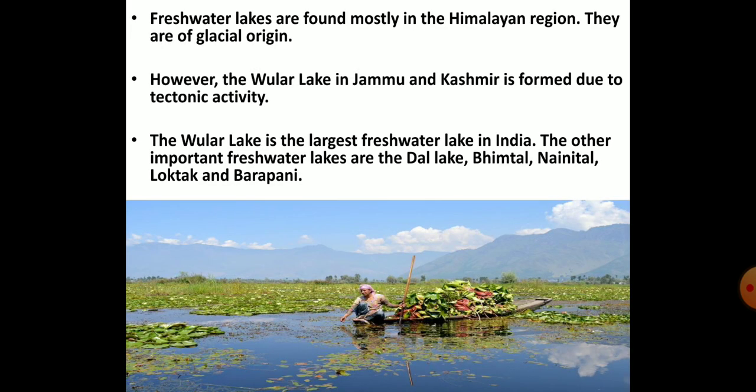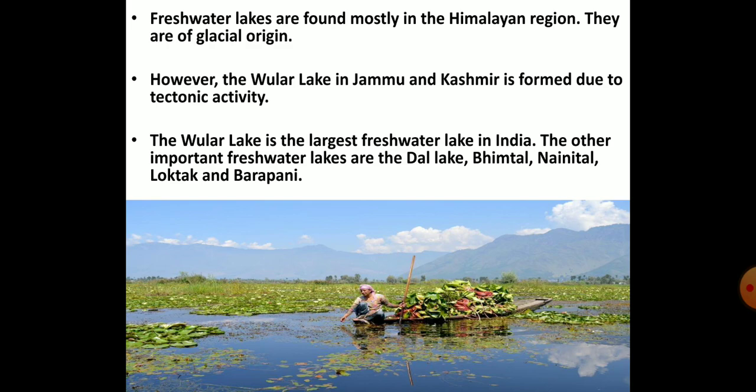Some of the freshwater lakes are found in the Himalayan region. They are formed when glaciers had dug out a basin. Later the basin was filled with snowmelt. But the Vular Lake in Jammu and Kashmir is not of glacial origin. This largest freshwater lake in India is formed by the tectonic activity. The beautiful image in front of you is of the Vular Lake.